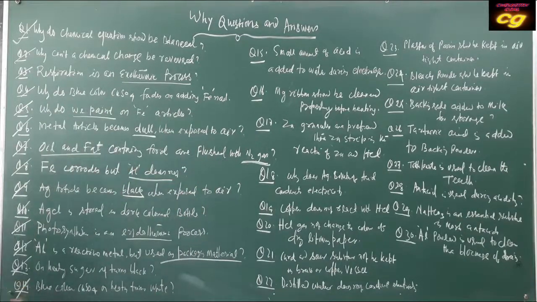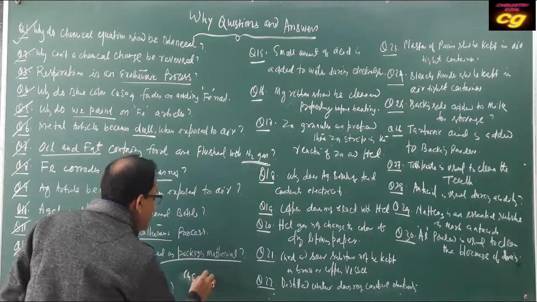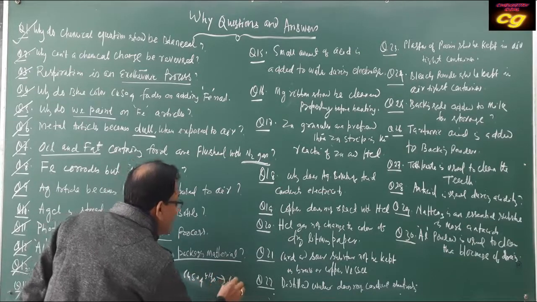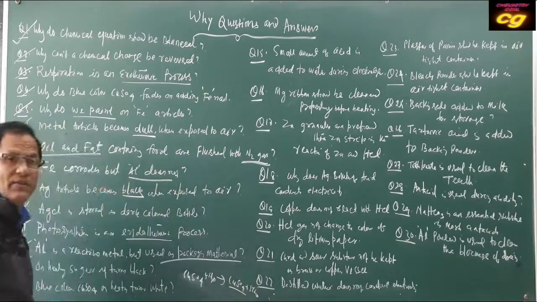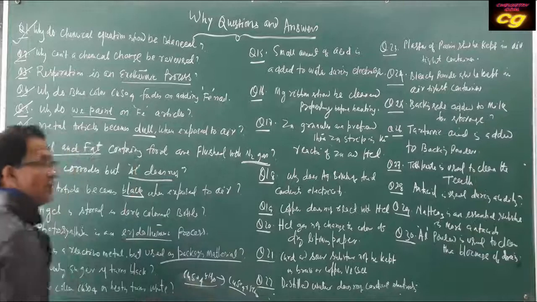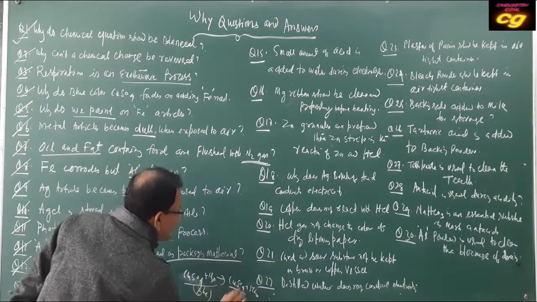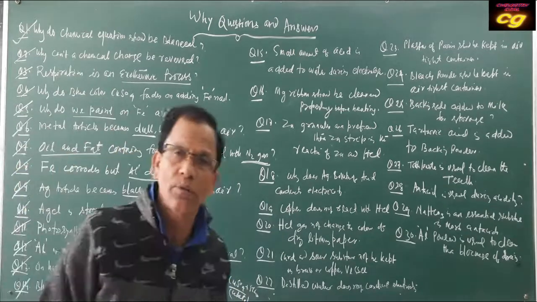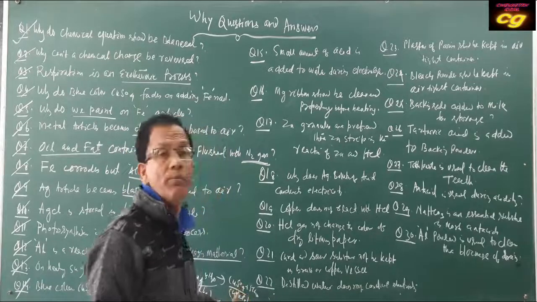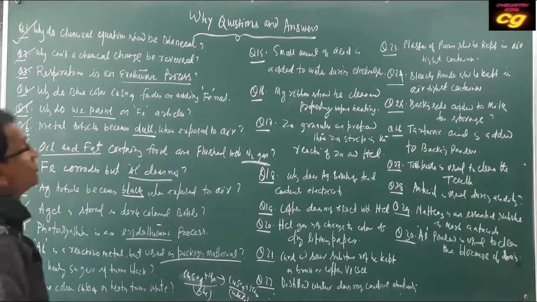Okay. Then, blue colored copper sulfate on heating turns white, because copper sulfate generally contains 5 water molecules. When heated, it produces copper sulfate plus 5 water. Copper sulfate is white, but copper sulfate containing 5 water is blue. That's why when blue colored copper sulfate is heated, it changes to white due to loss of 5 water molecules.